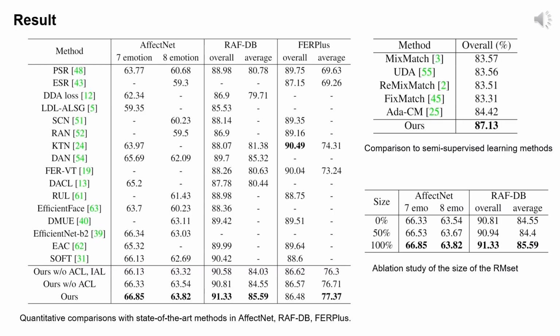We've conducted a comprehensive quantitative comparison against all state-of-the-art methods published to date. Our model's performance was evaluated in 3 configurations: training only the classification module, training up to the attention module, and training all modules, including the contrastive module. Notably, the performance of our model without ACL surpasses that of the baseline model, indicating the positive impact of training inter-sample attention, even without contrastive learning. Moreover, our fully trained model, incorporating all modules, achieves SOTA performance across almost all metrics and datasets, with the exception of overall accuracy in FER+, which is attributed to the class imbalance in the FER+ test set.